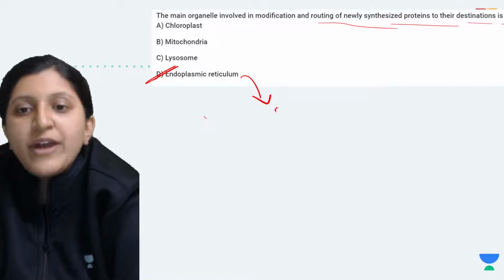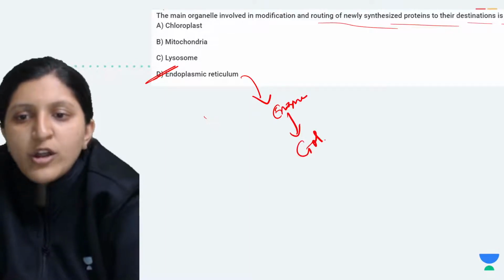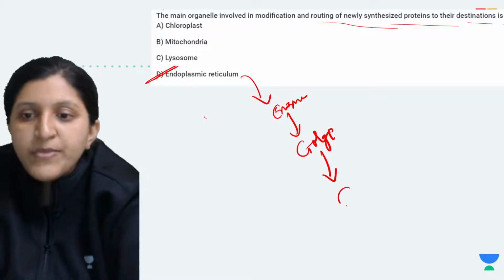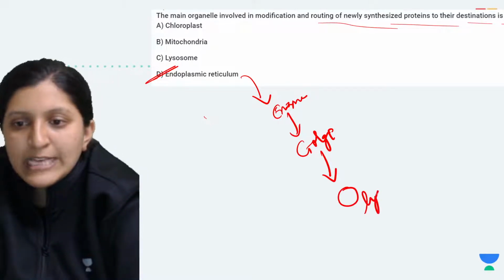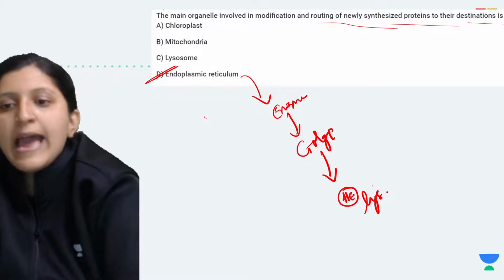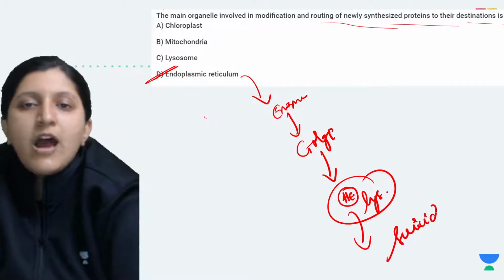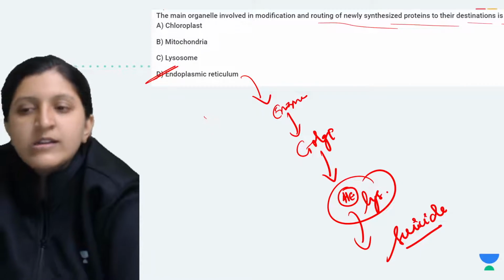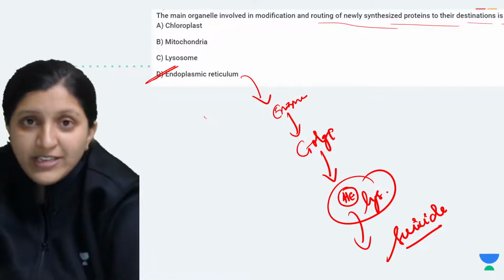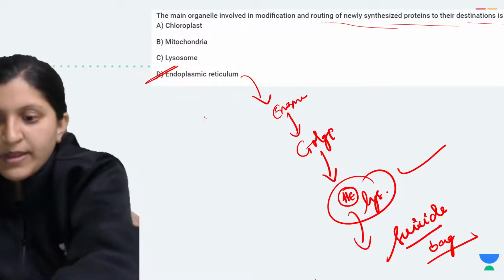So that modified protein, let's say it can be an enzyme also, will reach the Golgi body, and from the Golgi body it is going to reach the vesicle, which is basically a lysosome. So this will have hydrolytic enzymes, and it is going to perform the function of killing the unwanted things or any old organelles, damaged cell, injured cell, infected cell. So all that can be killed by the suicide bag, which is basically a lysosome.